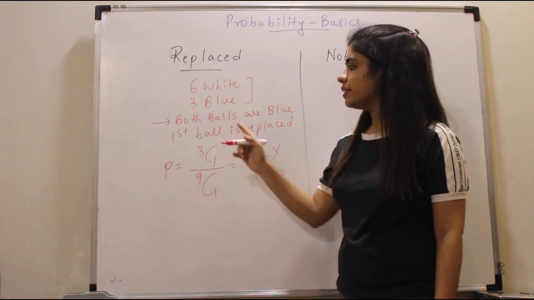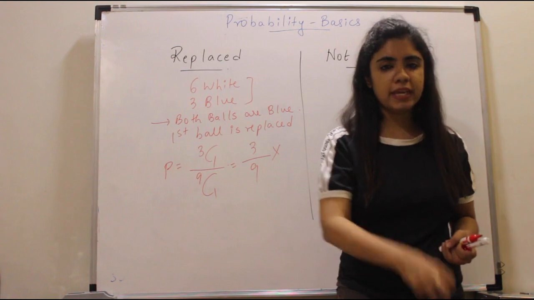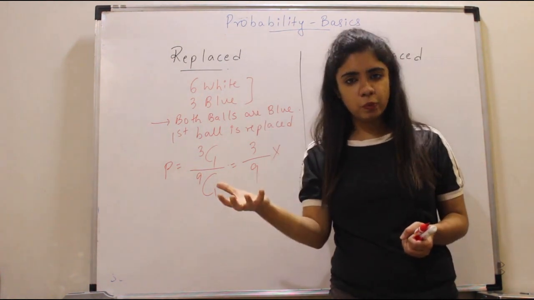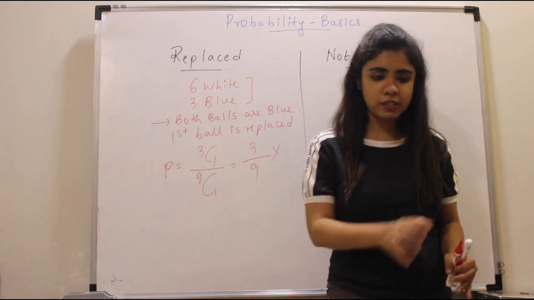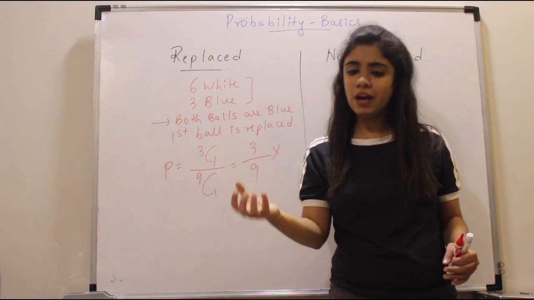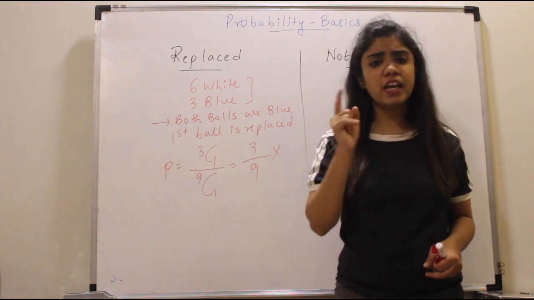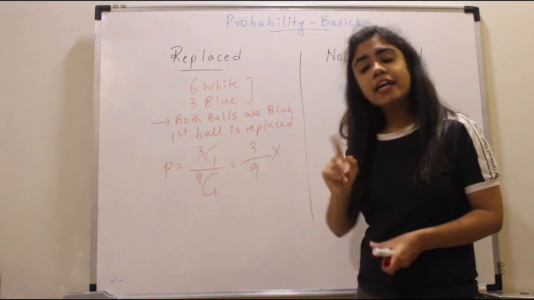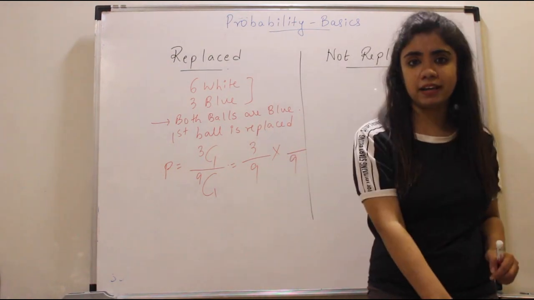Into, now they are saying the first ball is replaced. Replaced means what? मैंने एक ball उठाया, it was blue, I kept it back. Understand, I had a bag of 9 balls, I picked up a ball, it was blue, I keep it back. Now total how many balls do I have? Earlier I had 9 balls. Again I am going to have 9 balls only because I am putting it back, right?